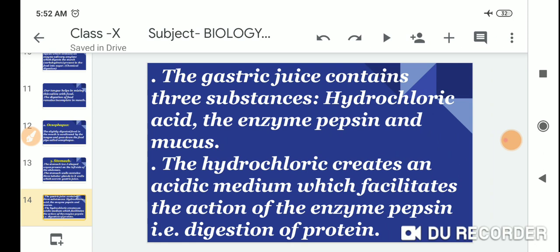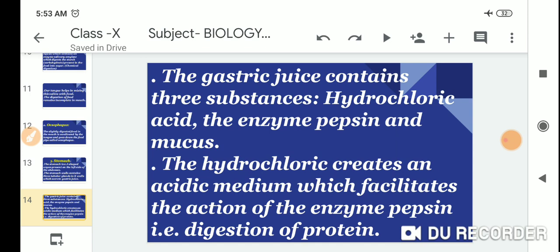The gastric juice contains three substances: first, hydrochloric acid, HCl; second, the enzyme pepsin; and mucus.